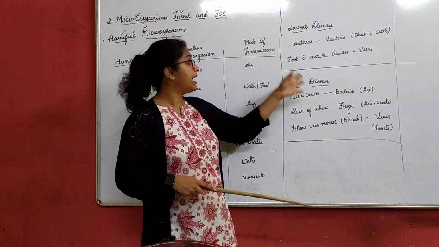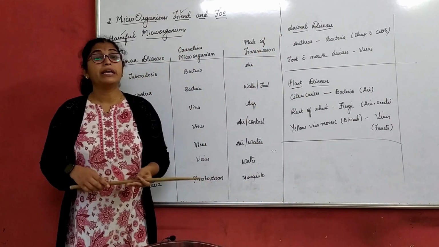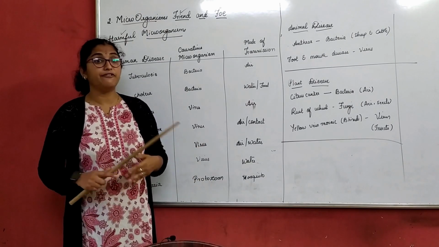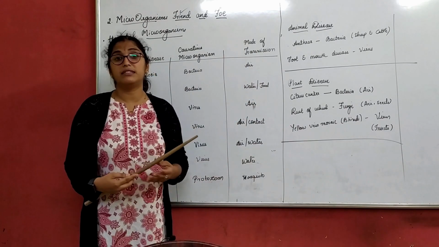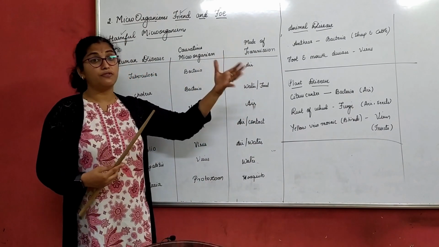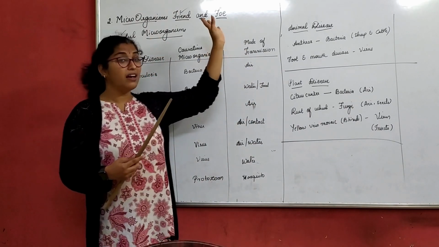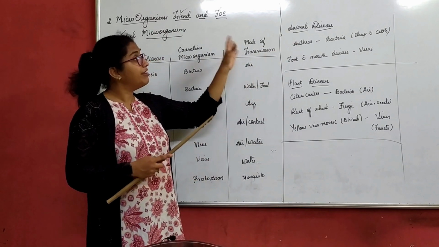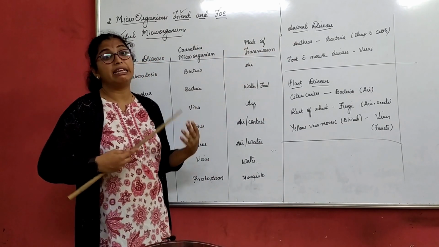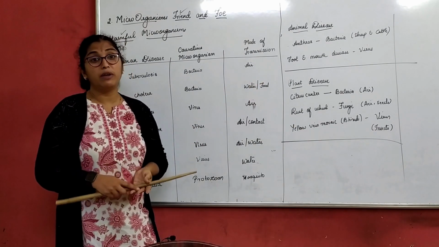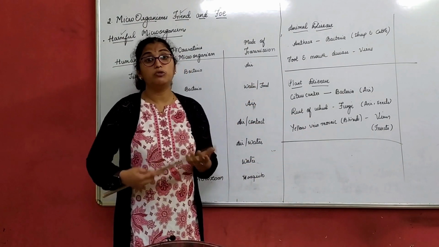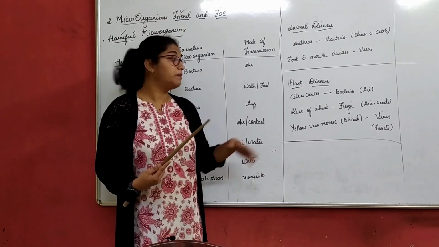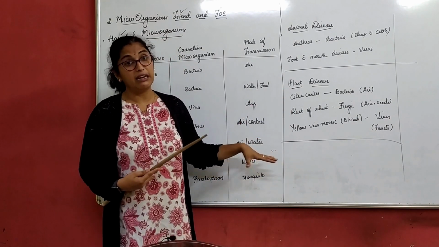Now, when we talk about animals and plants, what do we do? If we are rearing animals, or have pet animals, and they come in contact with a disease, it's our duty to take care of them, take them to an animal doctor or veterinary doctor, and make sure they are getting cured. For plants, what best we can do is use pesticides and weedicides, depending on the plant disease they are getting.